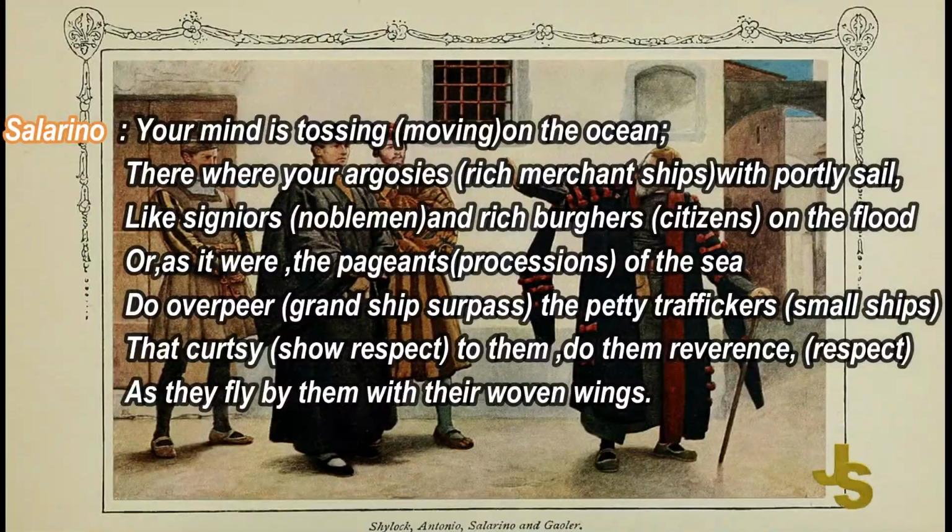Now the second speech is of Salarino. He is also a friend and a merchant of Venice. Your mind is tossing. Tossing means moving. So he is giving the reason for the sadness of Antonio as a friend. He is saying your mind is tossing, moving on the ocean. Where is your mind? On the ocean there. Where argosies are rich merchant ships with portly sail, like signiors. Signiors are the noblemen, and rich burghers, the citizens, on the flood.